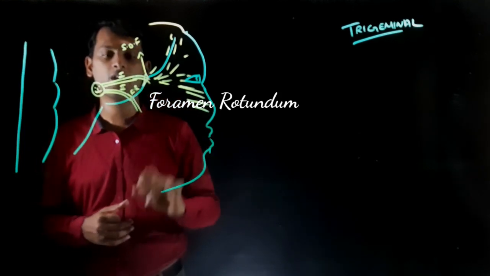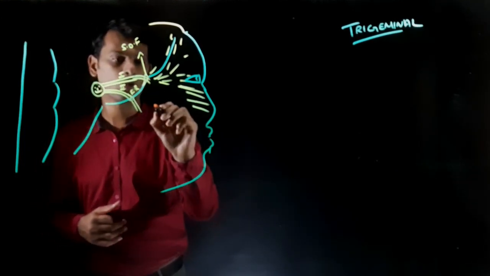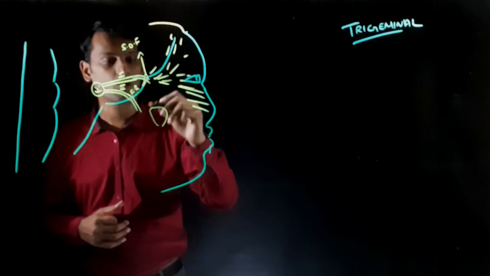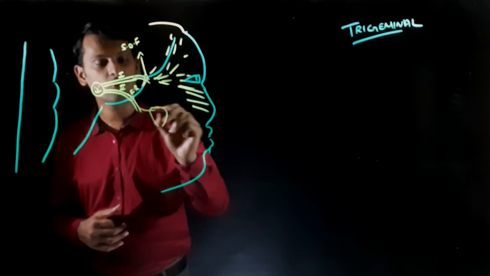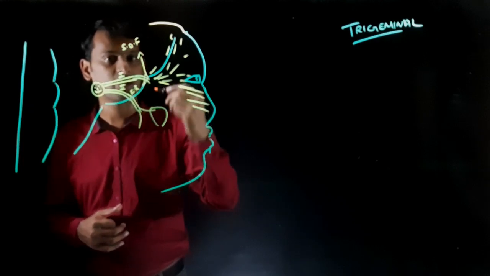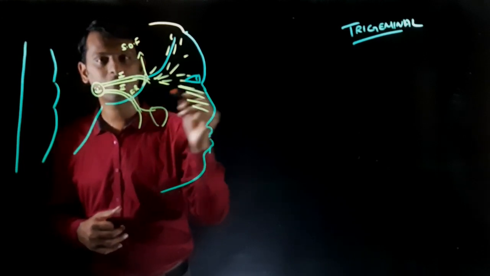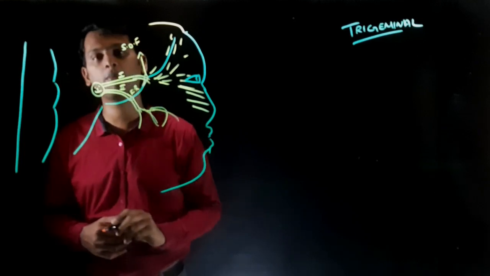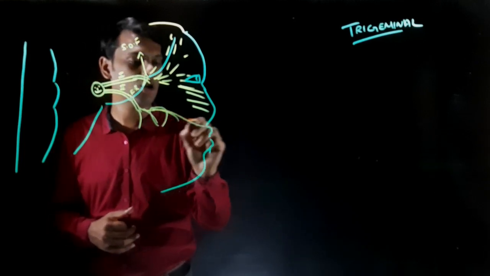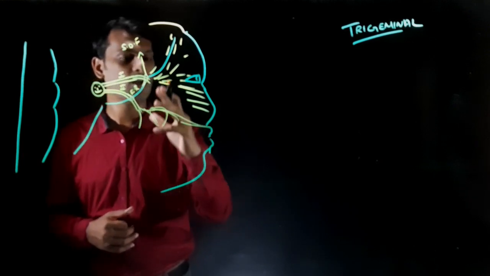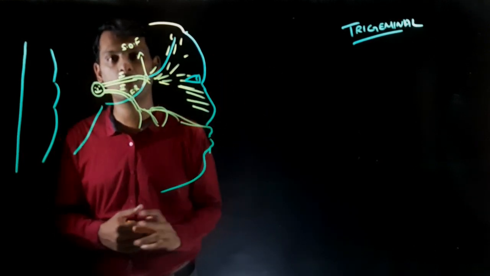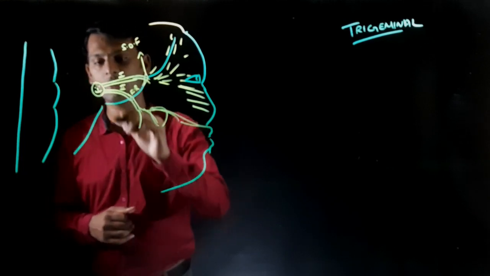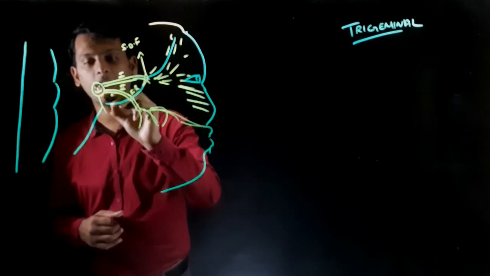Again, what is the foramen? Foramen rotundum. This maxillary branch, as we know, supplies your paranasal sinuses, your maxillary sinus. It even gives out branches here and supplies your teeth, your gums. It gives out three branches: posterior superior alveolar, middle and anterior superior alveolar branches. It also goes downwards and supplies your lips and your cheek region, the lateral aspect of your nose. We'll stop here.